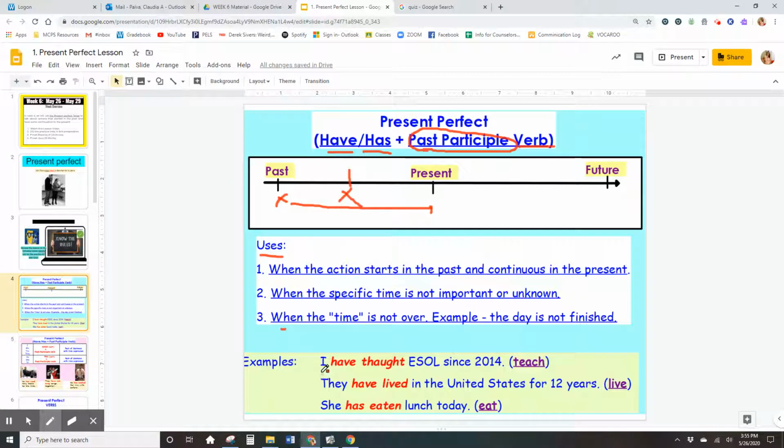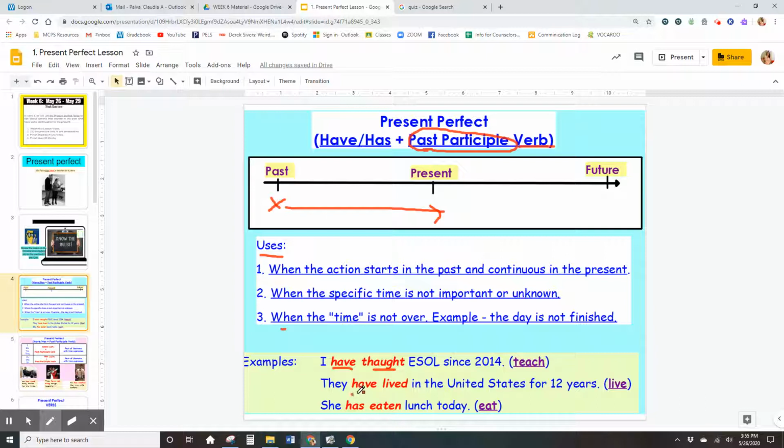For example, here, I have taught ISO since 2014. Yo he enseñado. Have taught. So since 2014, the action started in 2014, all the way up to the present. Maybe in the future, probably. We cannot predict the future 100%, but it is the present perfect.